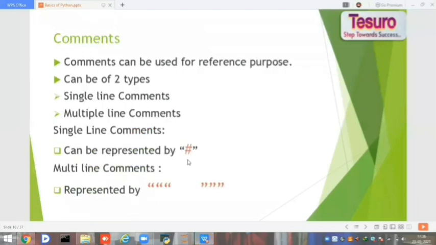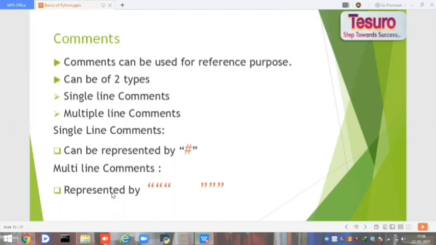And now comments. Comments are the ones which we use for reference purposes. For example, if an unknown person wrote the code and the end user doesn't know the entire code, with the help of comments we can understand that this function's functionality is like this. So they just mention the functionality of that function above each function or any classes. And we can give these comments in two types: single line comments and multiple line comments.